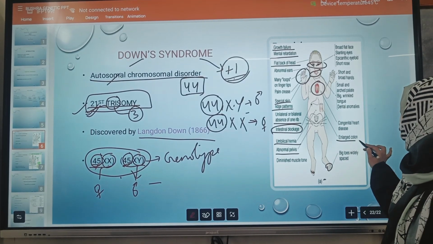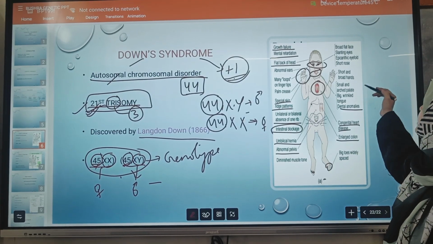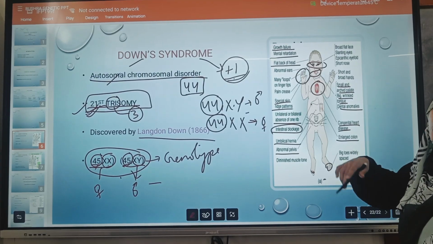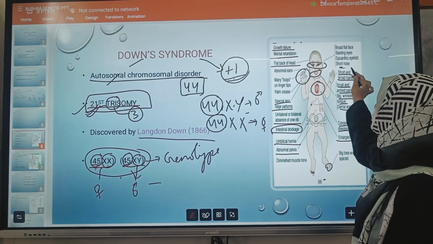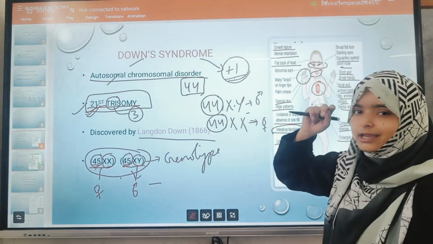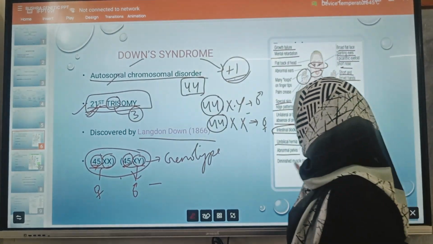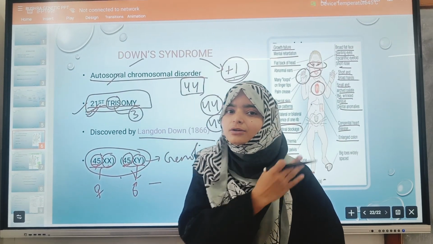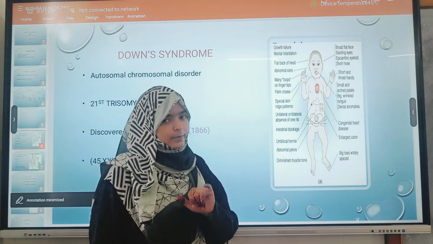Then enlarged colon, congenital heart disease, and dental abnormalities will be there. Small and arched palate, a big wrinkled tongue which is always protruded. Then short and broad hands, short nose, epicanthic fold, which is a fold in the eye. Slanting eyes and broad flat face. These are all the symptoms of Down syndrome. The person suffering from Down syndrome has all these symptoms. Okay, that is all about Down syndrome. I hope it is clear.